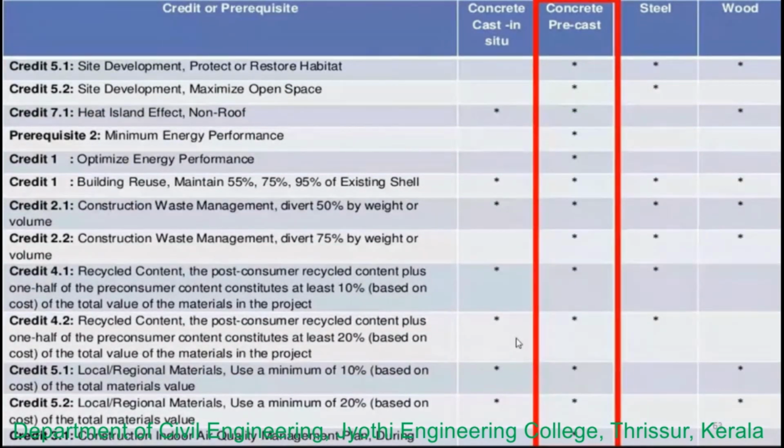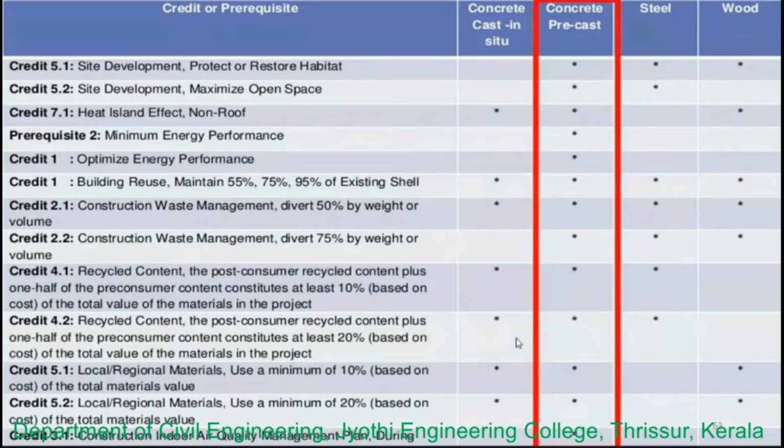Next, building reuse maintains 55%, 75%, 95% of the existing shell. Precast concrete panels can be reused when buildings are expanded, and concrete pieces from demolished structures can also be reused in other applications, because the precast process is self-contained. The finishing materials can be reused. Concrete steel forms have practically unlimited service life.